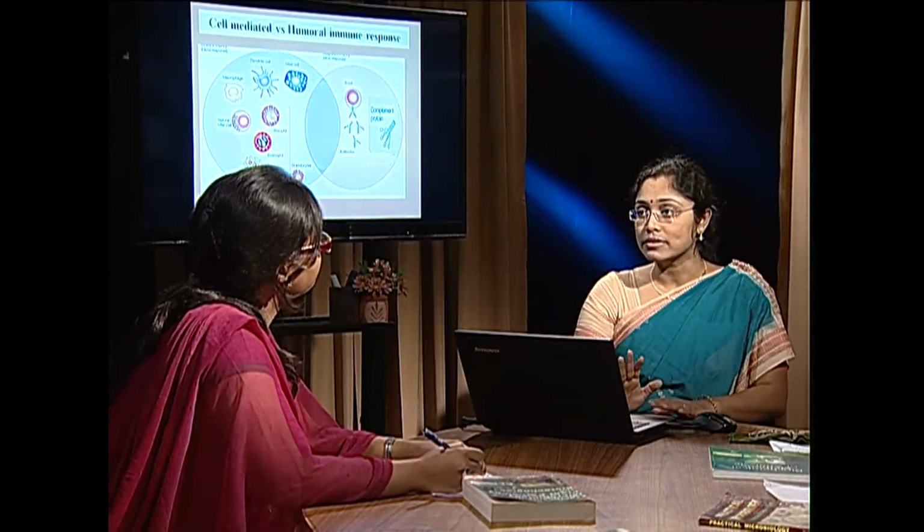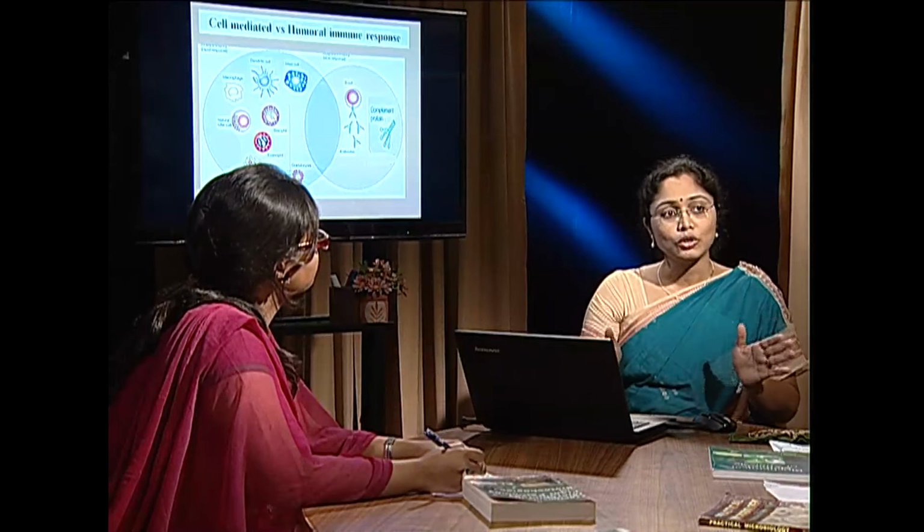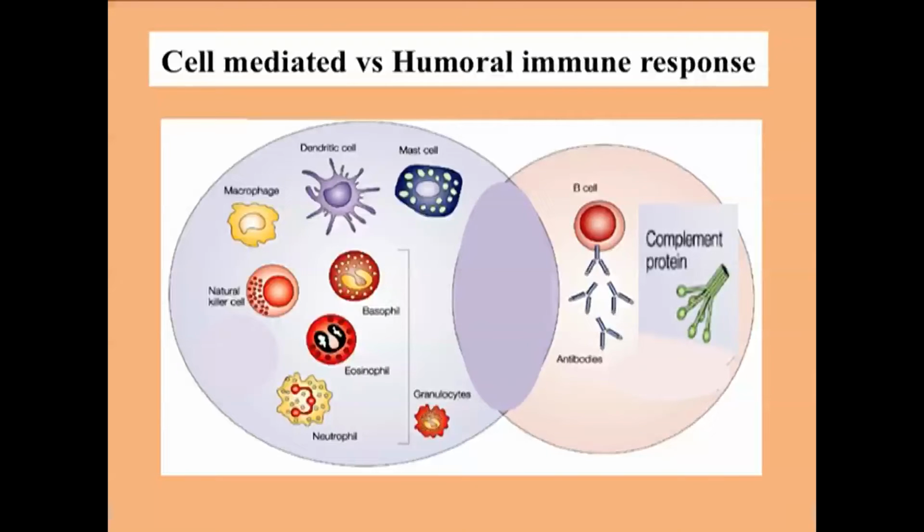And if we look from the point of view of components, then we can divide the immune response into two groups, cell-mediated and humoral. Cell-mediated immune response is mediated by different cells like T cytotoxic cell, natural killer cell, macrophages, neutrophils, etc. Whereas humoral immune response is mediated by soluble molecules.